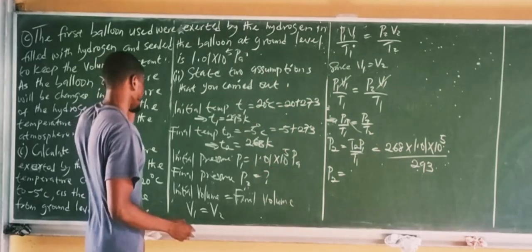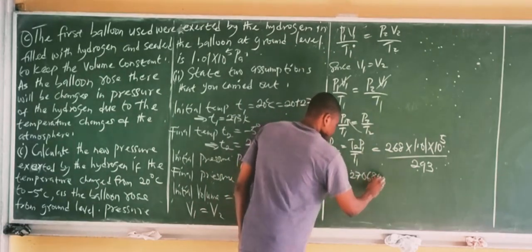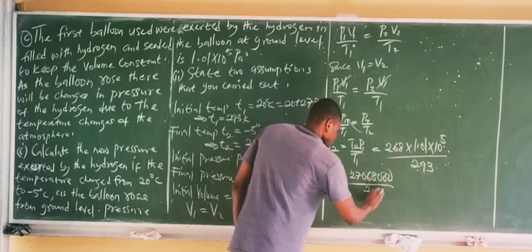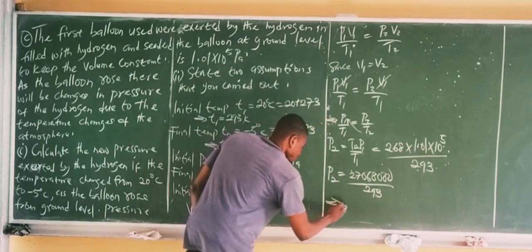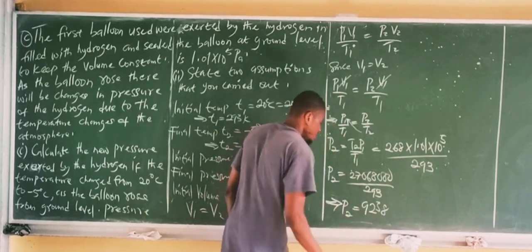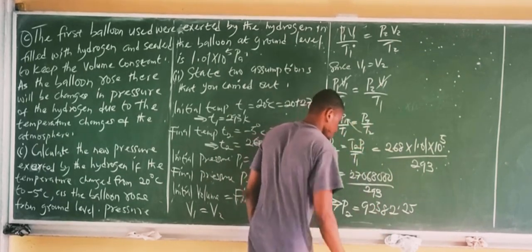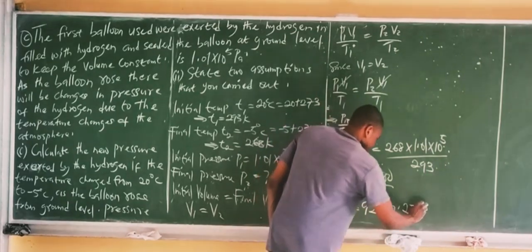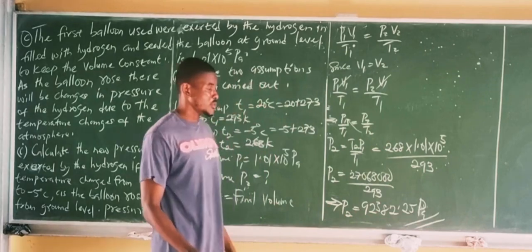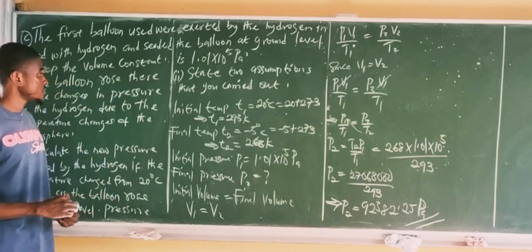The calculation gives 9.238 by 10 to the power of 4, about 92382 Pascals. So that is the value for the new pressure.